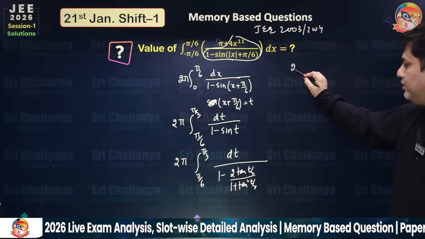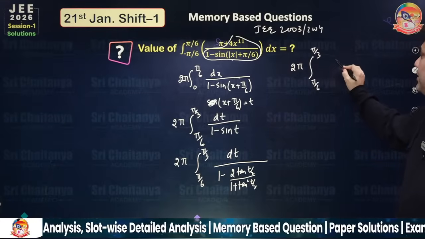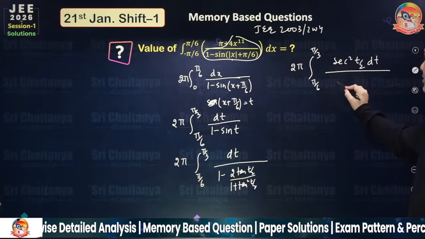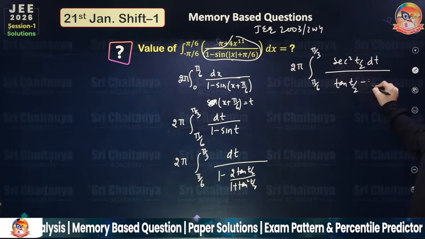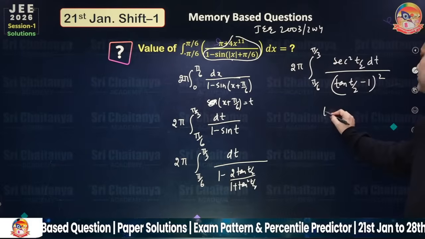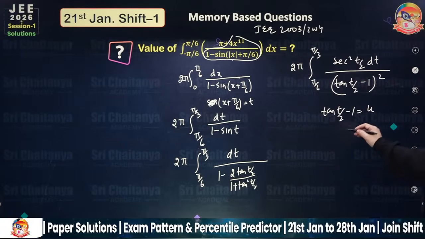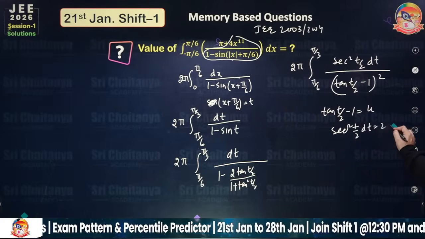So if you continue, 2 pi, pi by 6 to pi by 3, and this is sec square t by 2 dt whole upon tan t by 2 minus 1 whole square. So if you take tan t by 2 minus 1